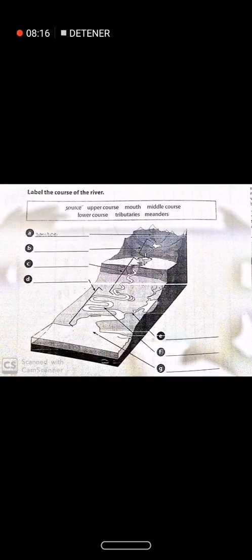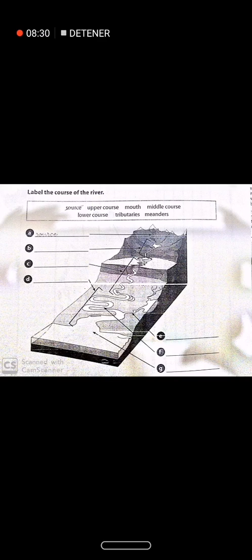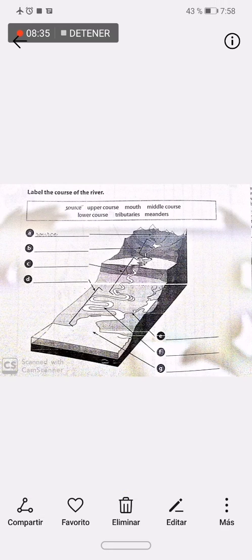So now we are going to open your science manual on page 13. We have this little image of the course of the river, and we have to add where is the upper course, what is the mouth, what is the middle course, the lower course, tributaries, and meanders. You have to write it in these lines, okay?